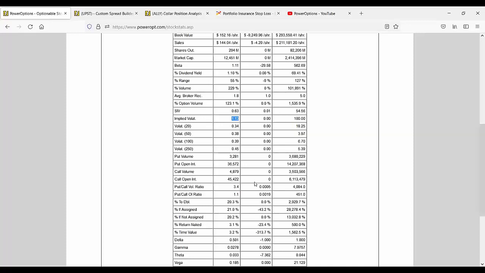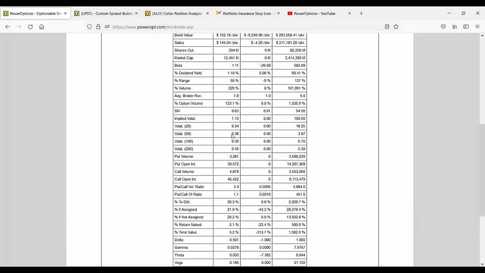What do I mean by things going on in the market? Well, there's still the whole talk about the debt ceiling. There's still talk about the $3.5 trillion infrastructure plan. There's concerns about too much debt going forward and things of that nature. And so that's why the implied volatilities, I believe a few weeks ago, in the beginning of August, the average implied volatility was only at 0.8 or 0.82. And it's gone up since then because we're entering the earnings cycle and other things going on as well.